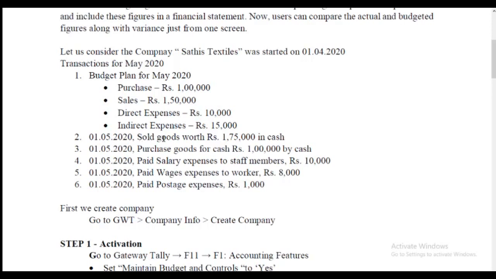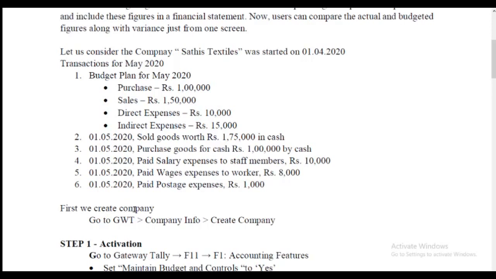Sold goods worth rupees 1,75,000 in cash. We planned only 1,50,000, but the sales moved, and our target reached 1,75,000. But we purchased our budgeted rupees 1 lakh by cash. And we also paid salary expenses to staff members rupees 10,000, paid wages to workers rupees 8,000, and paid postage expenses rupees 1,000.